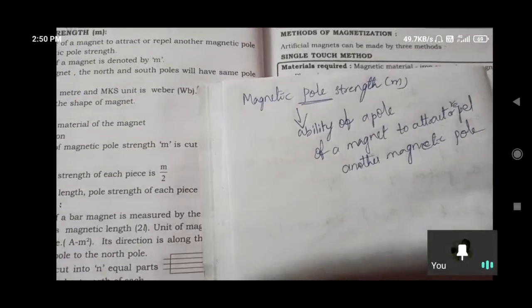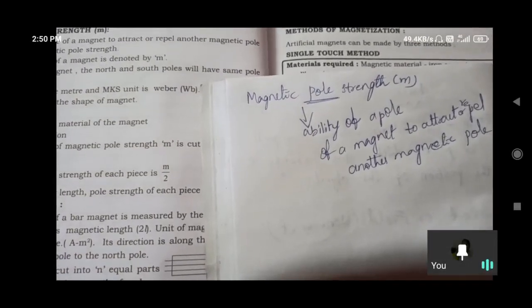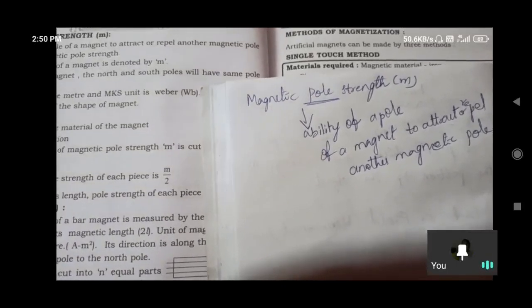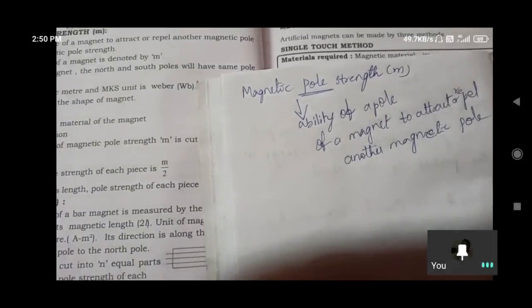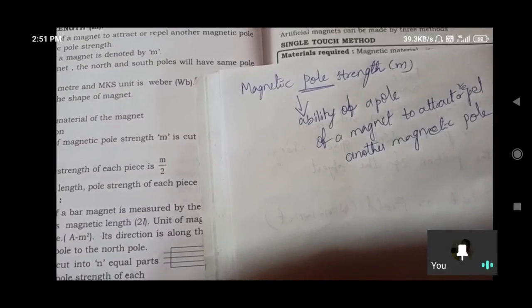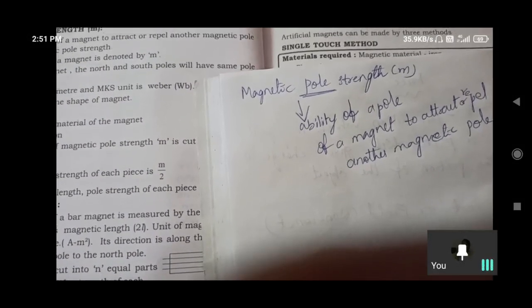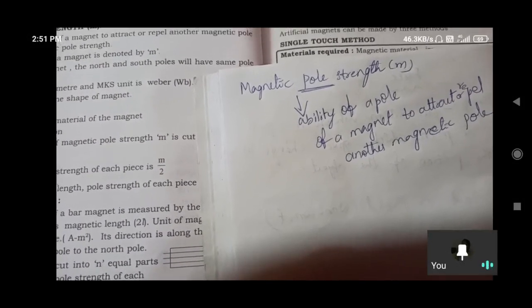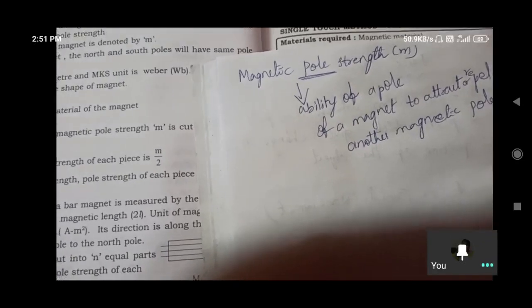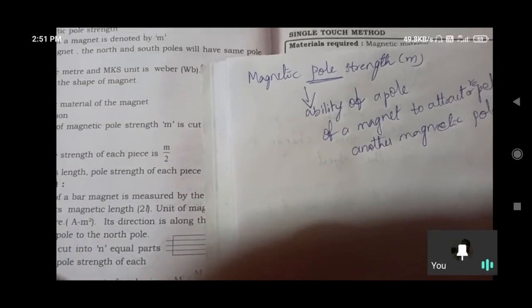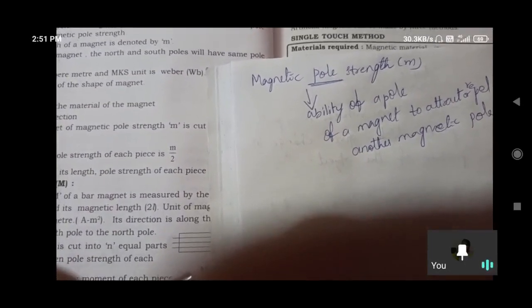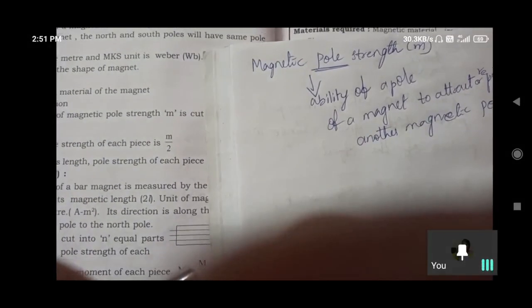The ability of one pole to attract or repel another pole is what we call the strength of that magnet. It always depends on the nature of the material of the magnet. Artificial magnets, all that we are using, we prepare from strong magnetic materials like nickel, cobalt, and steel. The strength depends on the material we use for making the magnet, whether more strength or less strength.